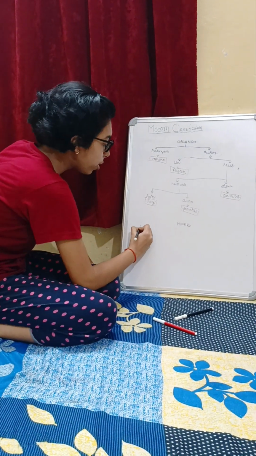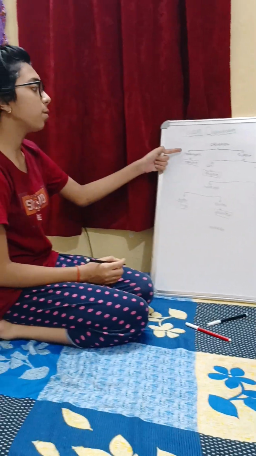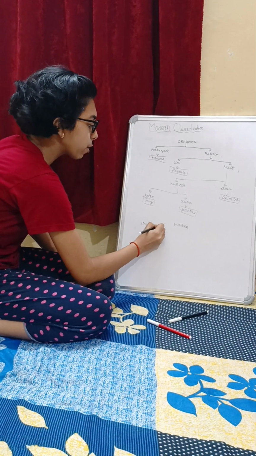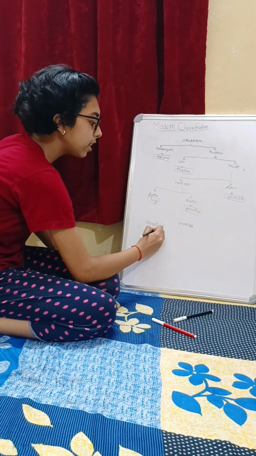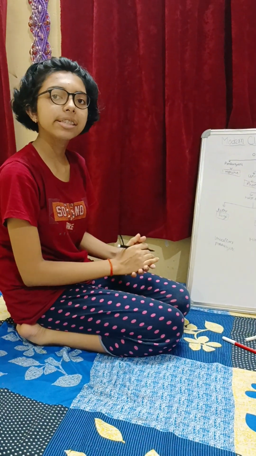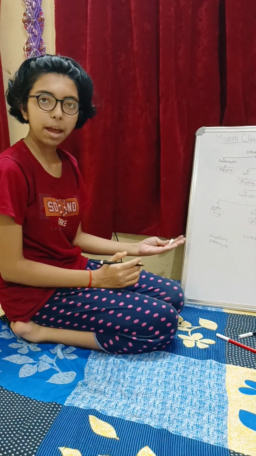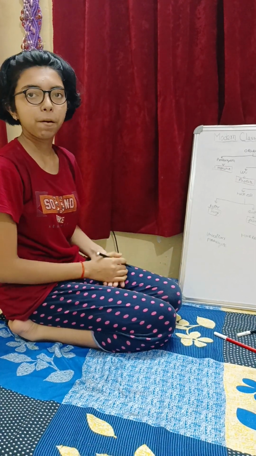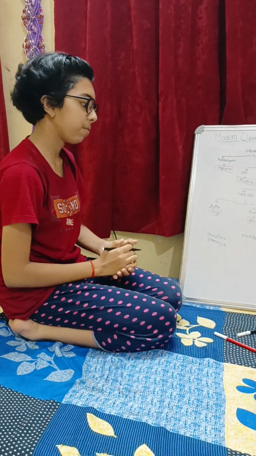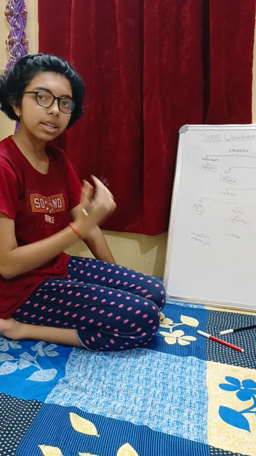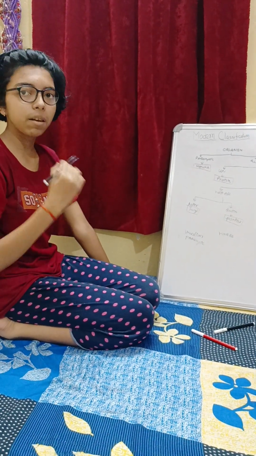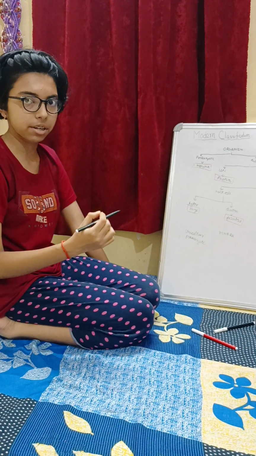So the body organization of Monera is unicellular, and these organisms are prokaryotic organisms. Means that they don't have any defined nucleus and don't have any cell organelle except ribosomes, and these organisms are made up of only one cell and the whole cell performs all the functions of their life. Now next is the cell wall. So in Monera the cell wall is present and absent.